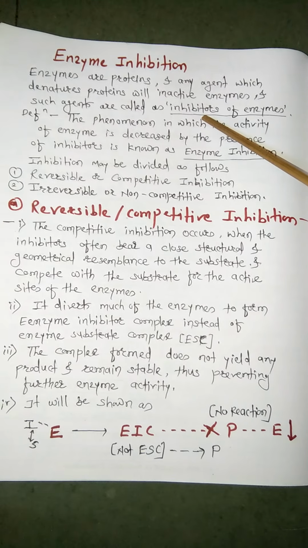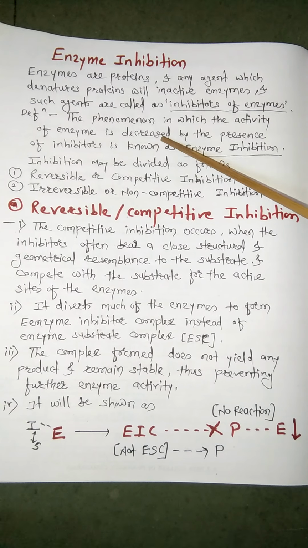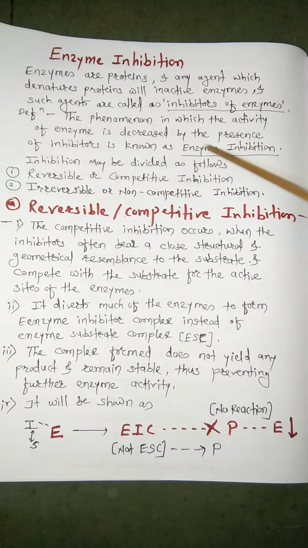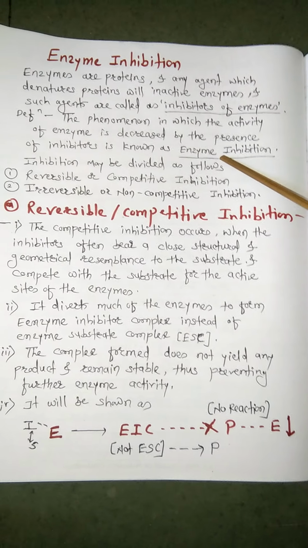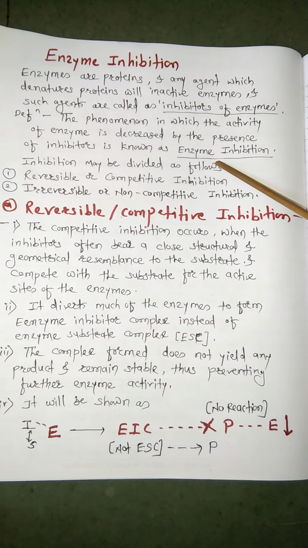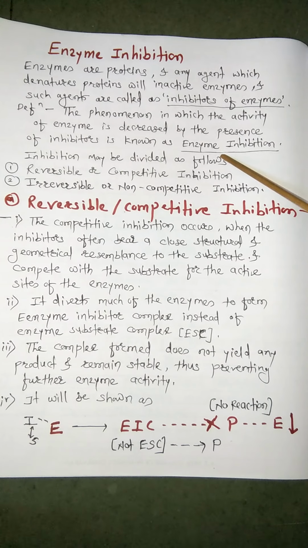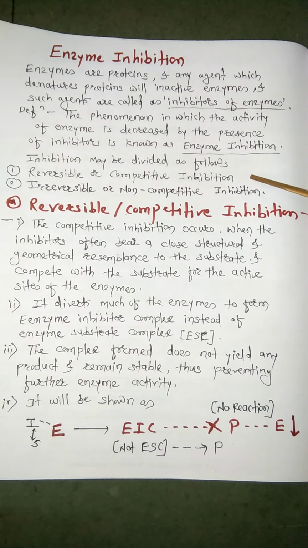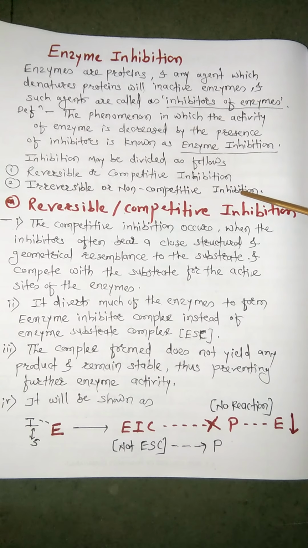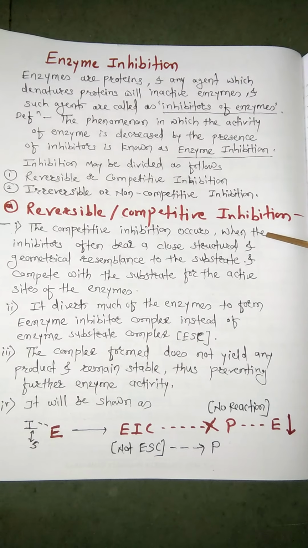Now the next scientific definition. The phenomenon in which the activity of the enzyme is decreased by the presence of inhibitors is known as enzyme inhibition. Now this inhibition is divided into the following two classes: reversible or competitive inhibition, and irreversible or non-competitive inhibition. First we will see the reversible inhibition.